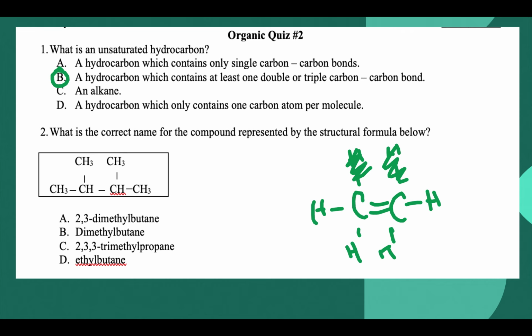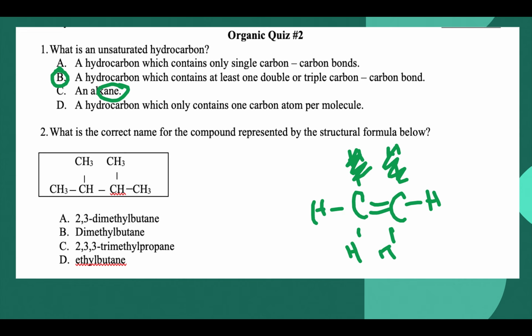Just going through the other ones, a hydrocarbon which contains only a single bond, not going to be that. An alkane means only single bonds. And then the last one, a hydrocarbon which only contains one carbon atom per molecule. That doesn't really help us too much. So let's keep going from here.